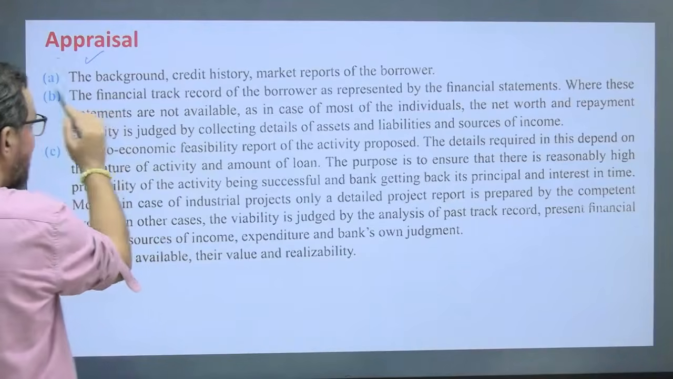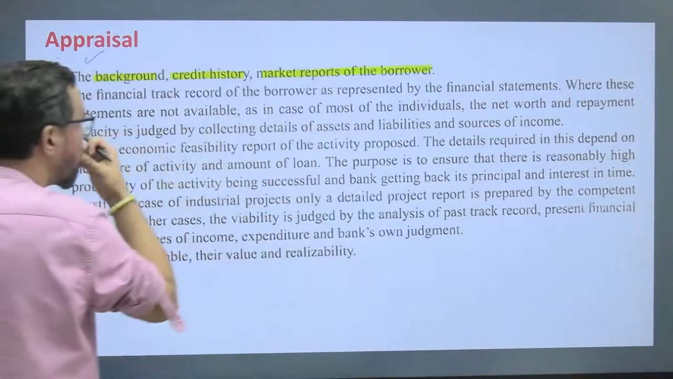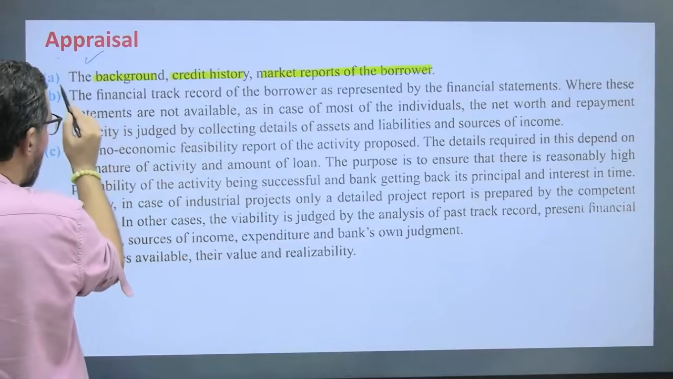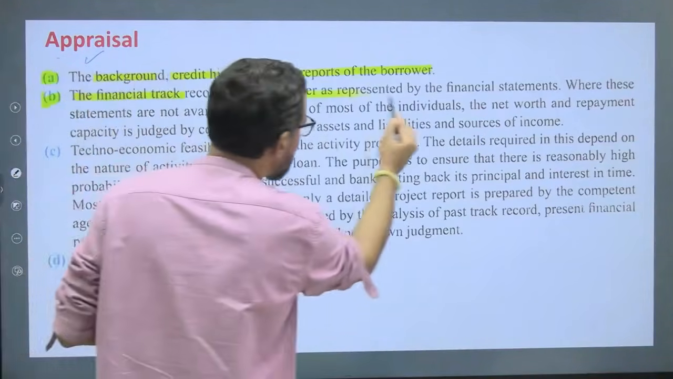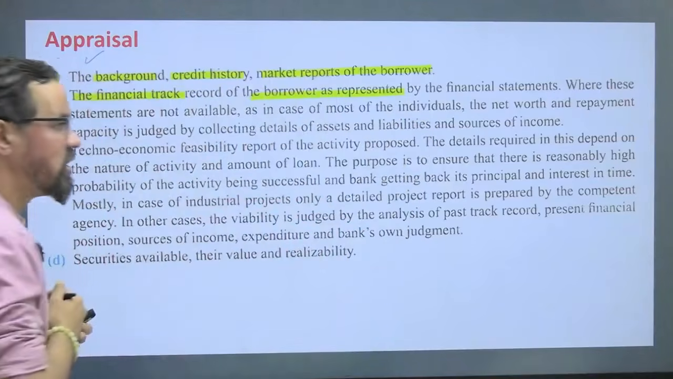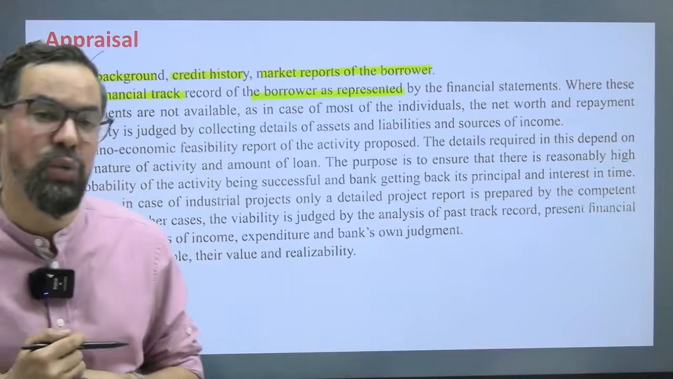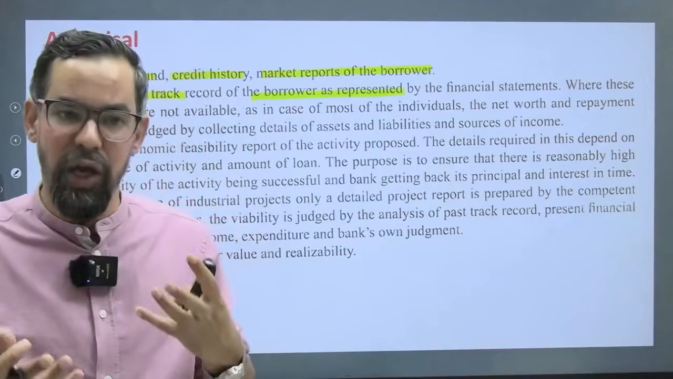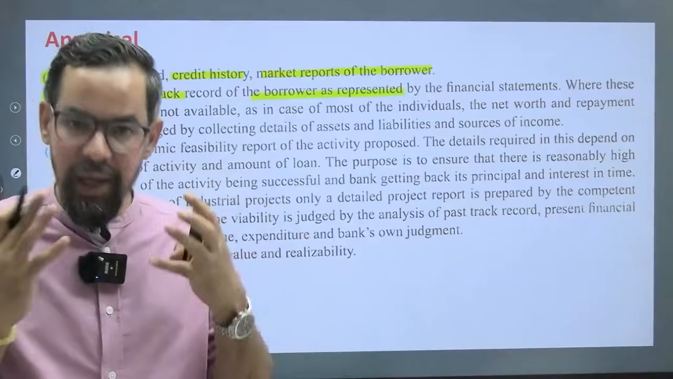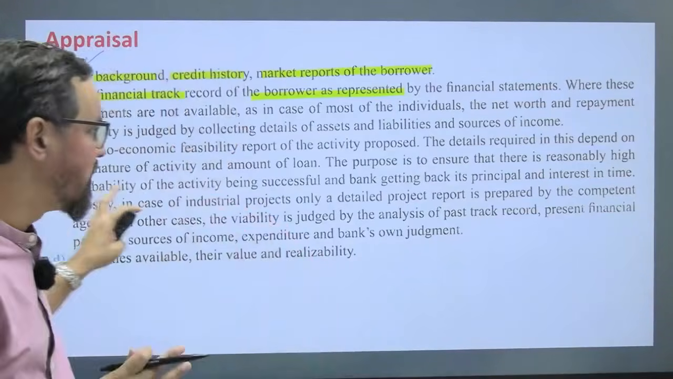So what things will you find in this: background, credit history, market report of the borrowers, then we have the financial track record of the borrowers as presented by financial statements. Financial statement in case of a company is their balance sheet, profit and loss statement and all. In case of an individual, we ask for ITR forms of the last 2 years, or their income statements, sources of income and all, which generally come under this.